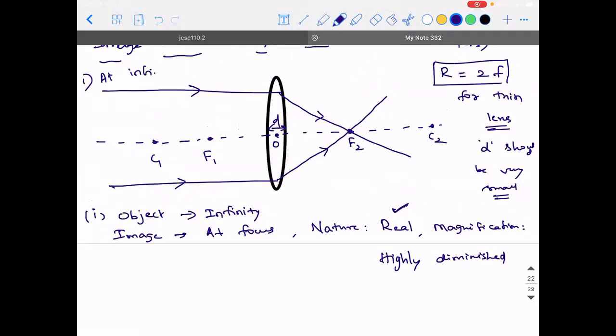Sir, can you repeat once more? Yeah, sure. For a lens, if the image and the object are on either side of the lens, it is called a real image. Whereas for a mirror, if the object and image are on the same side, then it is called a real image. These are all very small observations, but they are crucial. Questions can be asked based on this. Shall I proceed?